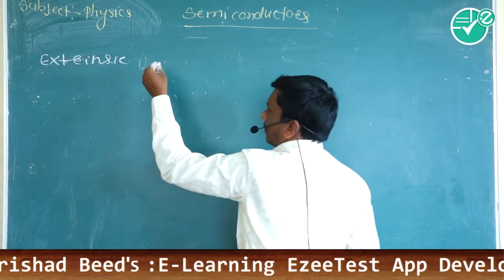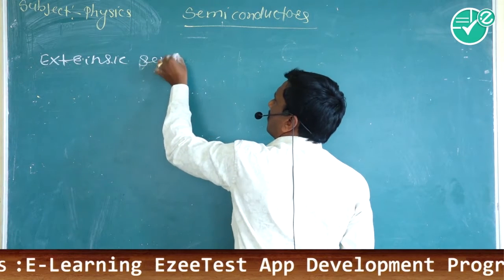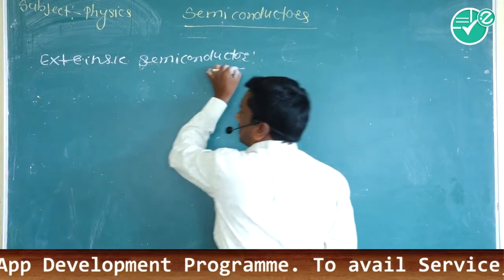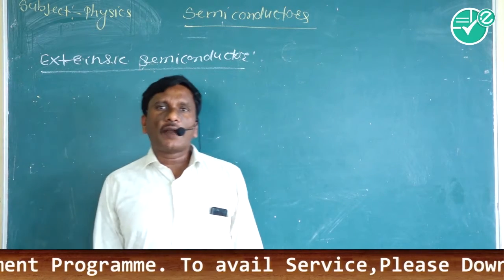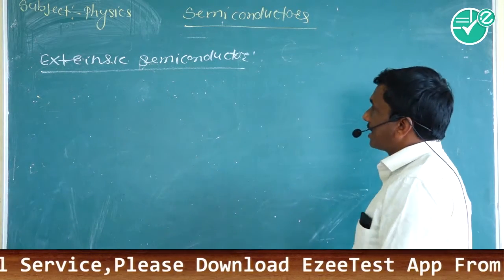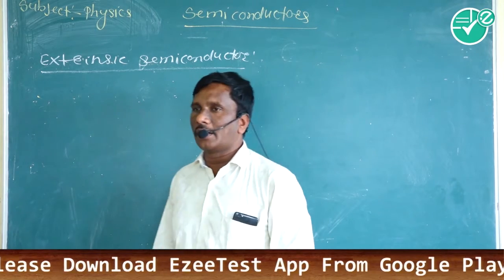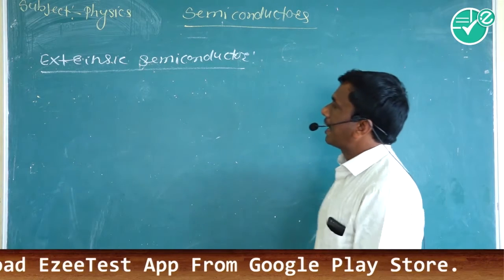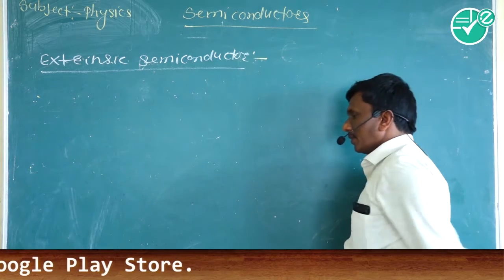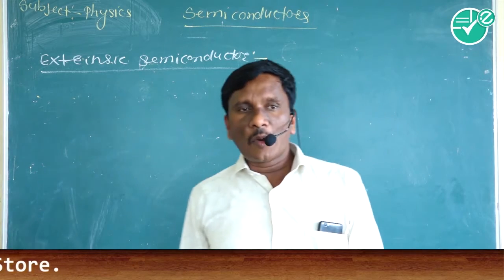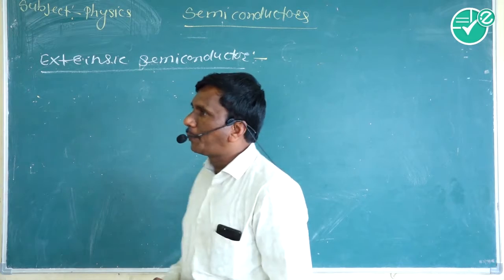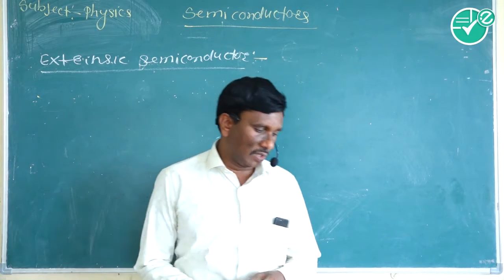Extrinsic semiconductor. What is meant by extrinsic semiconductor? The doped type of semiconductor, or impure type of semiconductor, is called extrinsic semiconductor. In the extrinsic semiconductor, a small amount of impurities is added into the pure type of semiconductor like germanium and silicon.